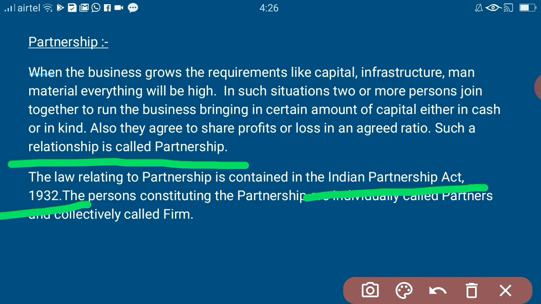So we have studied the definition of partnership. I'm not going into an elaborate theory because you have studied this in your plus one business studies. The definition is not explained here, and it is readily available in your textbooks. You can go through that. So the law pertaining to this partnership is the Indian Partnership Act 1932. You remember the definition, that is, the Indian Partnership Act 1932 defines partnership as... So this is the act that relates to the partnership.